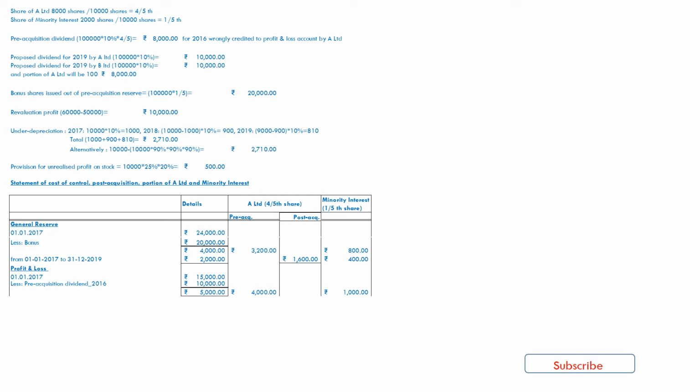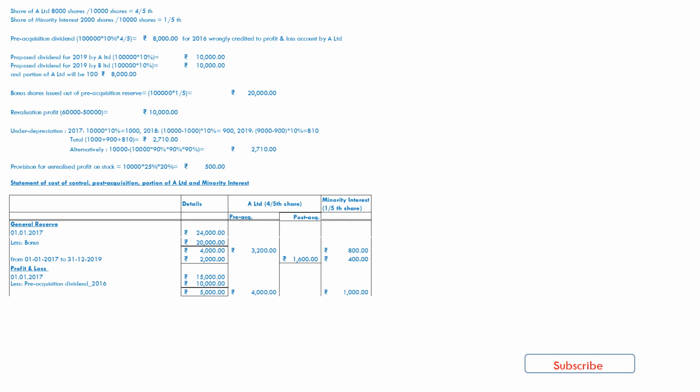So after deducting the 2016 dividend paid by B Limited, we have a balance of 5,000, which is completely pre-acquisition profit and loss of A Limited in 4/5 portion, and 1/5 portion as 1,000 for minority interest.